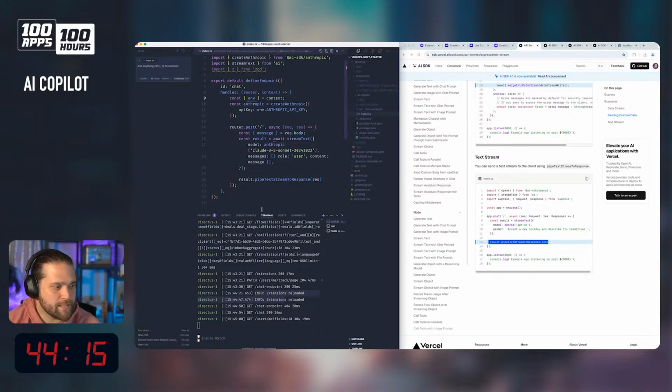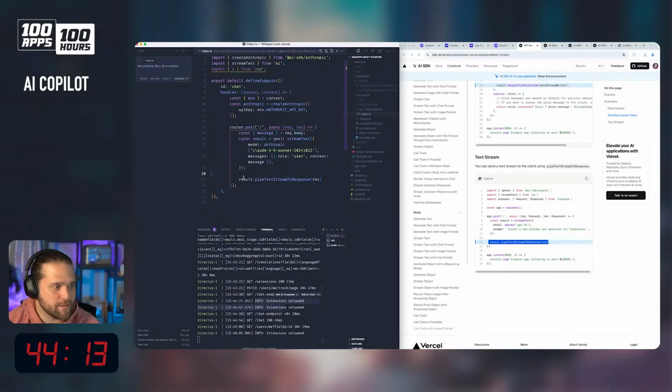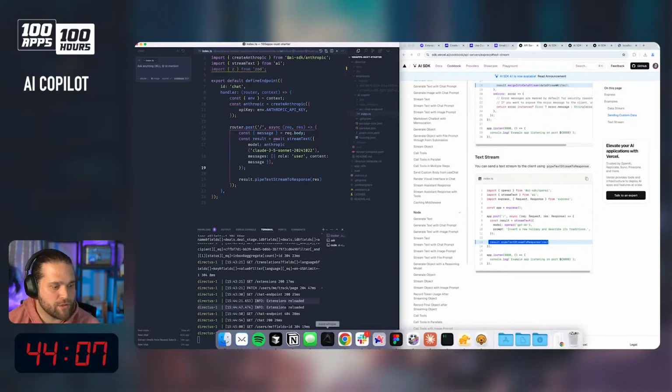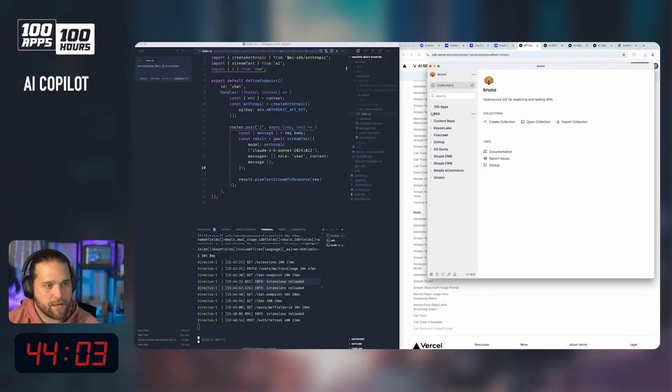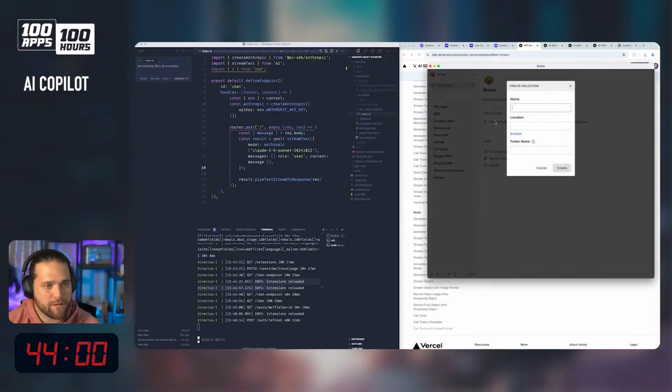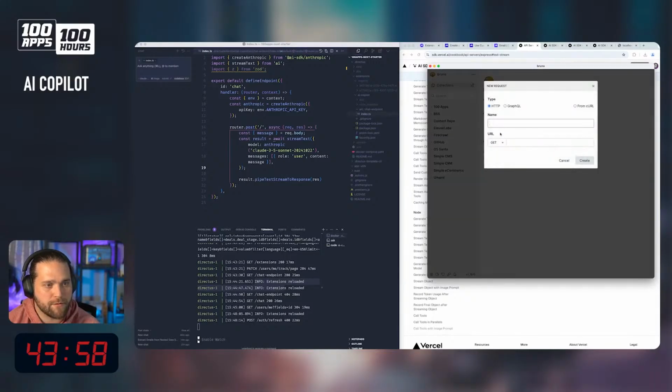All right, and let's see if this is actually going to give us what we want. All right, so we post a message. This should send something to the AI. I'm just going to go into Bruno. We're going to create a new request. We'll say http://localhost:8055/chat. Oh, that's the name and not the actual URL.